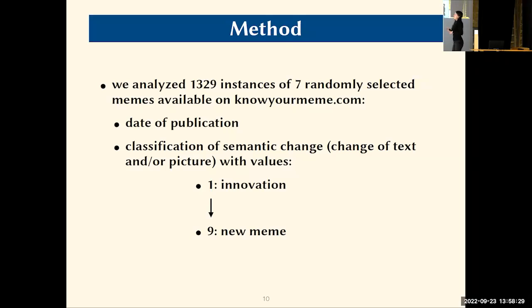We took the date of publication and we classified each meme for the stage of their semantic change. So we looked specifically at the change of text and the change of picture, and we gave each meme a specific value from 1 to 9, beginning with the innovation, to more gradual incremental changes of text and picture, to the end result, which would be the completely new meme that developed out of this meme.